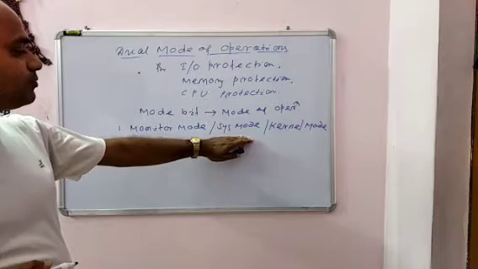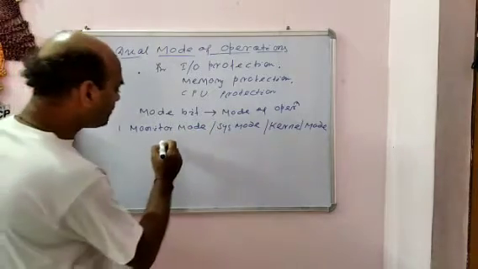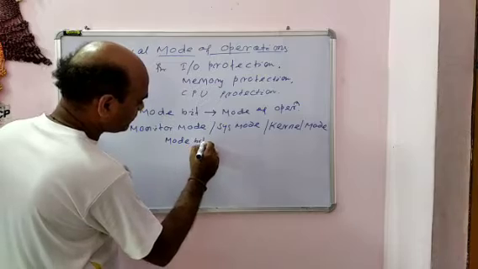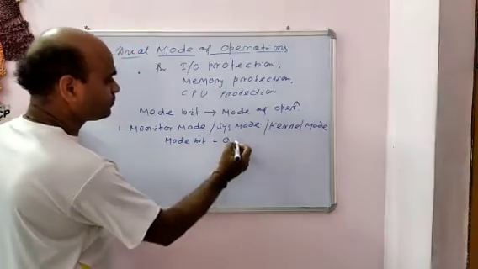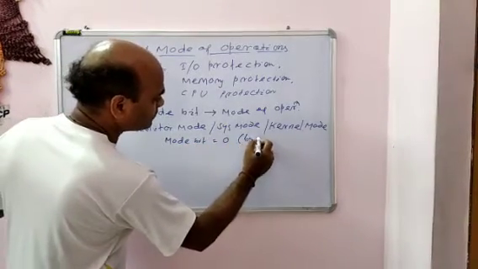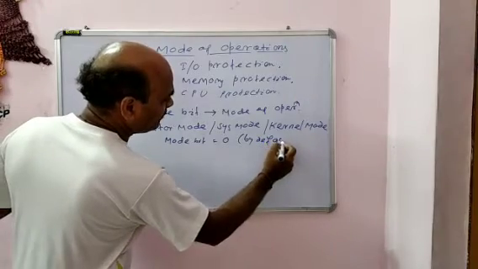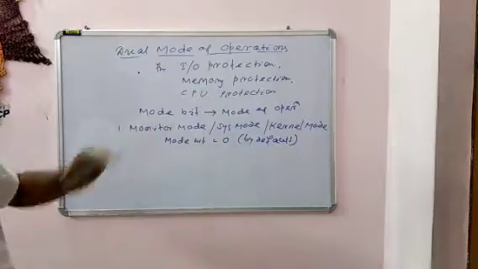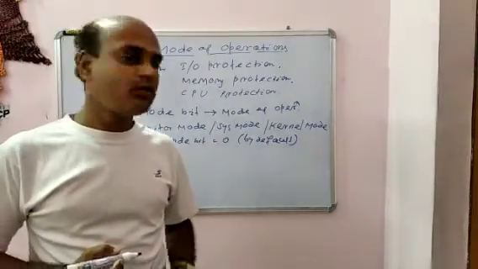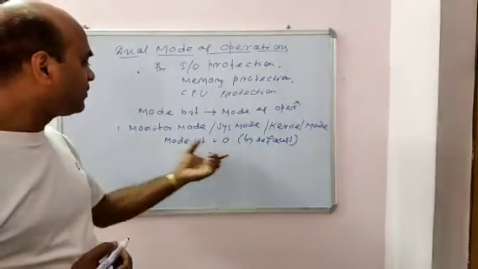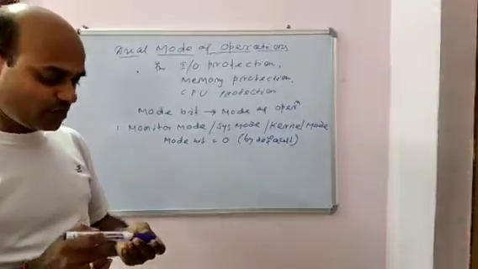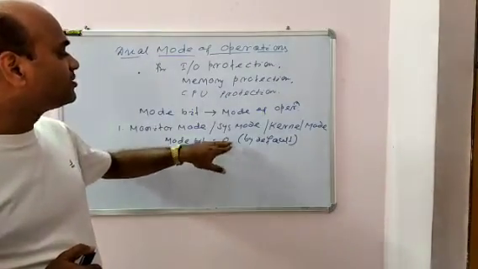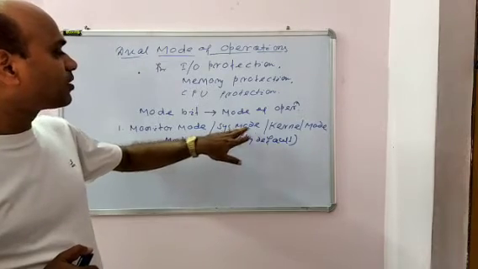This is the system mode. That means here the mode bit equals 0. It is by default. The system starts with this system mode or monitor mode. Normally, whenever we start the computer system, the default mode bit is 0. This indicates that it is the system mode, or kernel mode.